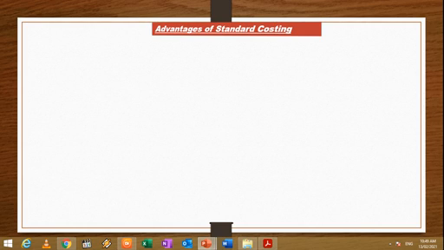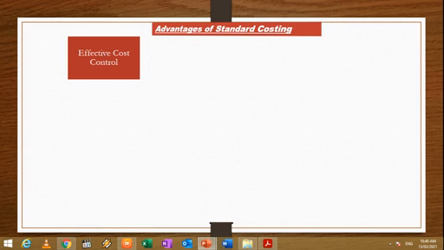The possible advantages of standard costing techniques, we can say the first advantage is the effective cost control. The most important advantage of standard costing is that it facilitates control of cost. Control is exercised by comparing the actual performances with the standards and taking action on the basis of variances so revealed.